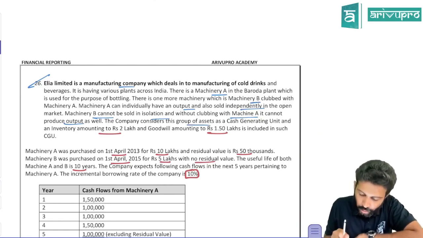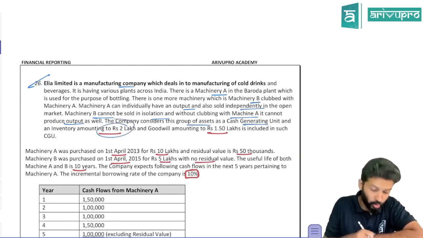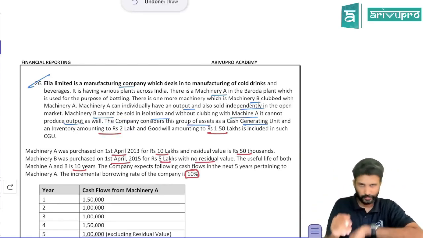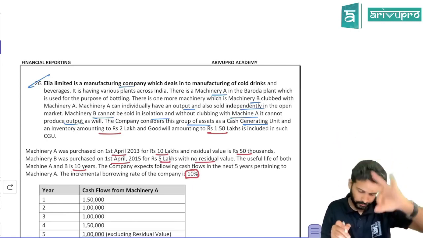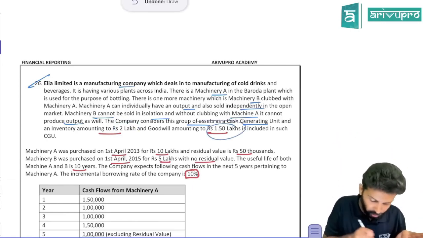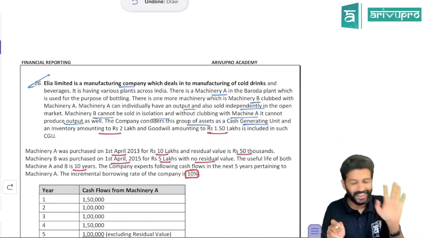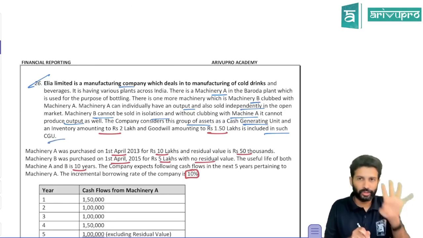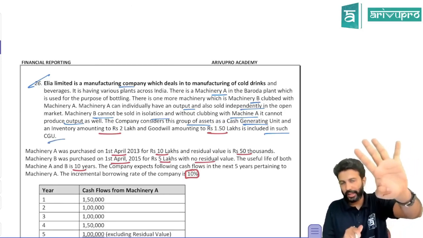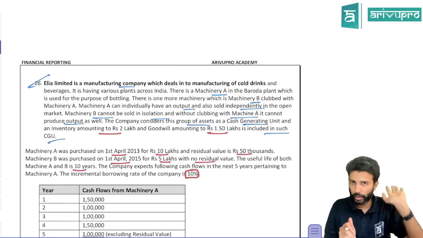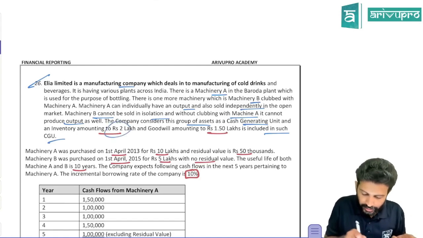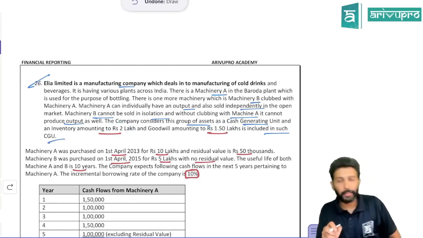The company considers this group of assets as a CGU with inventory also. Not only these two, there are other assets also. The CGU is A, B, and inventory of 2 lakh. Goodwill is also there for 1.5 lakh. Mind you, goodwill is included in such CGU. So the CGU basically has 4 assets: machinery A, machinery B, inventory and goodwill. They have only given the carrying amount of inventory and goodwill. The carrying amount of machinery we need to find out.